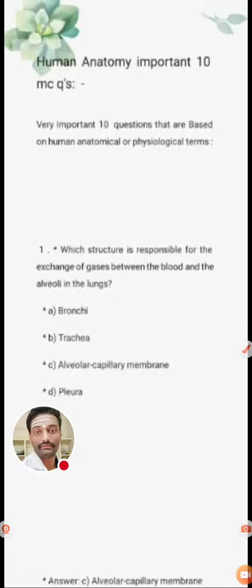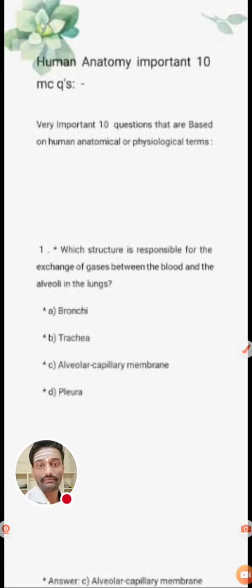First question: which structure is responsible for exchange of gases between blood and alveoli in the lungs? Options: bronchi, trachea, alveolar capillary membrane, and pleura. If you know the answer, write below in the comments.